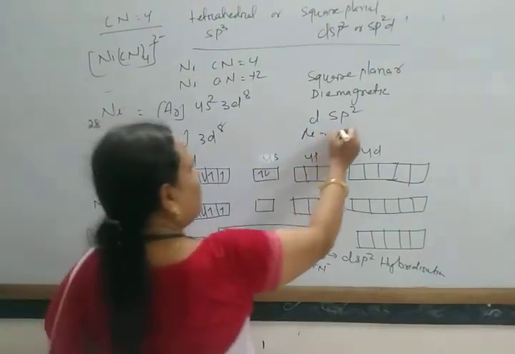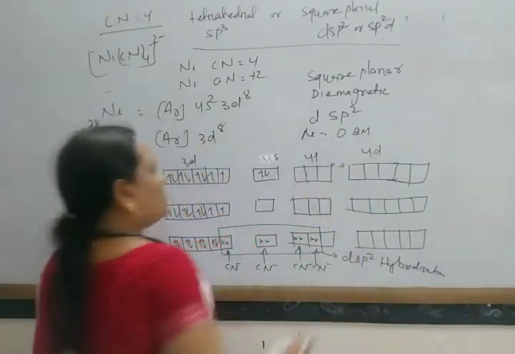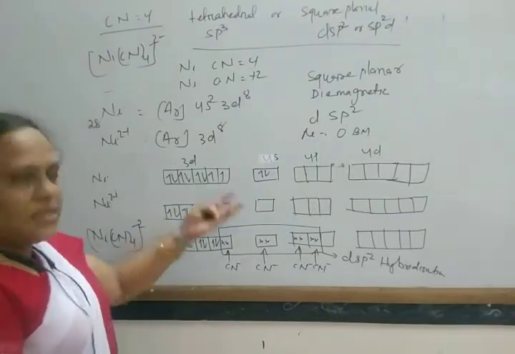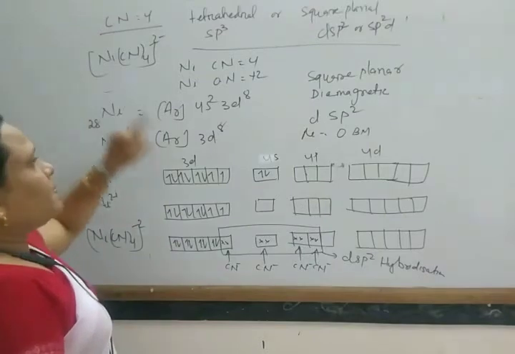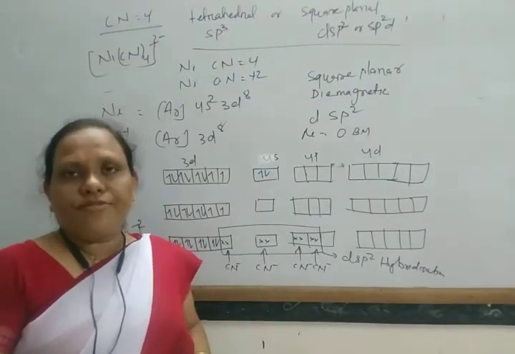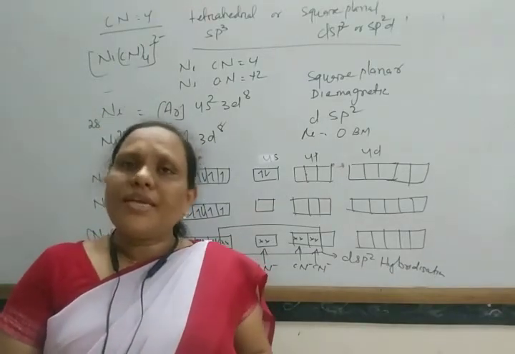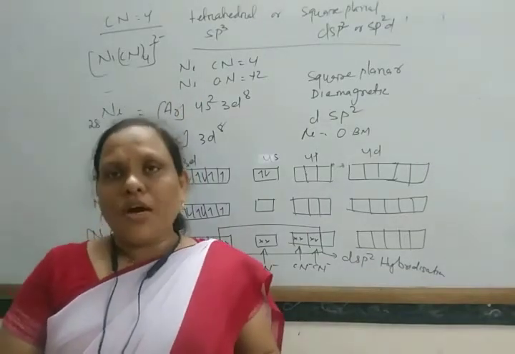No unpaired electron, so n is 0, and the square root of 0 multiplied by 0 plus 2 is also 0. So in this way, 0 BM. So in this way, you can explain what the complexes are and how these complexes are formed. From this valence bond theory, we can determine the shape of the orbitals.